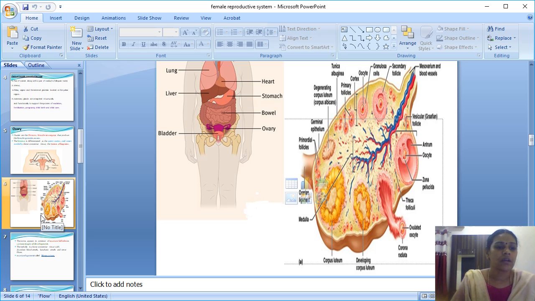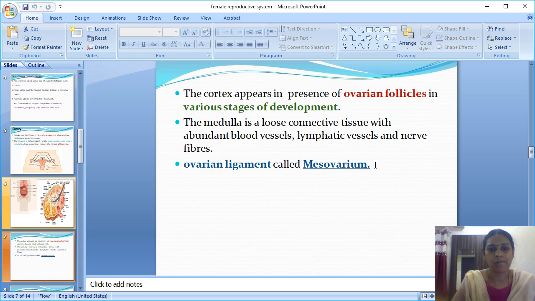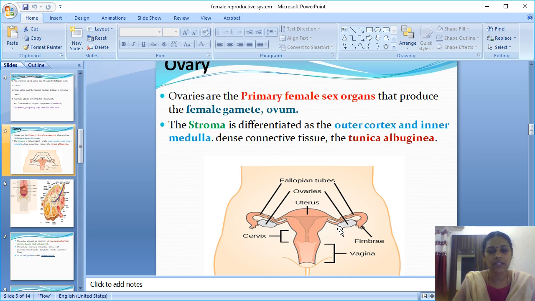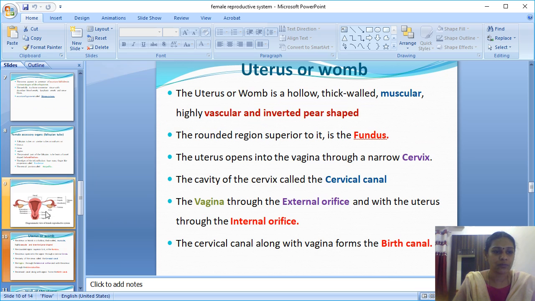Okay, that's it. Next I am coming to the ovaries over. So next to the ovaries, the ovarian tube or the fallopian tube. What is this? Ovarian or the fallopian tube.